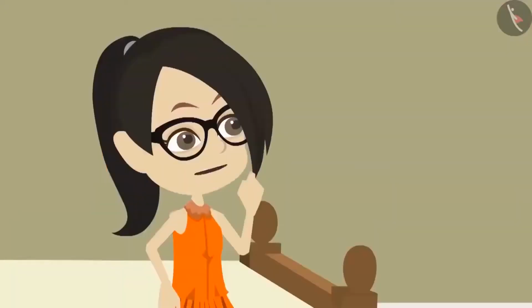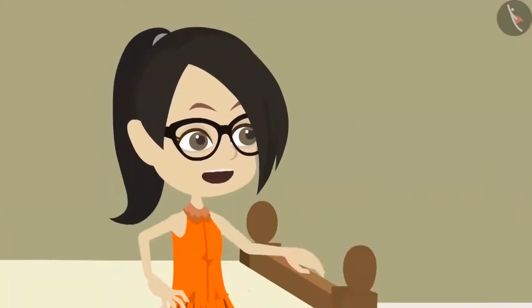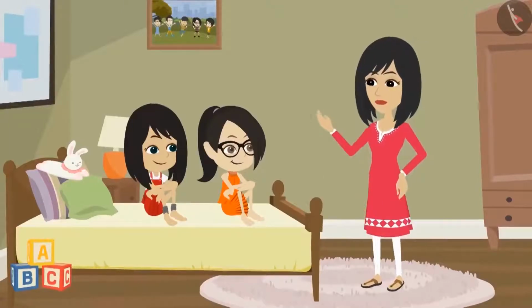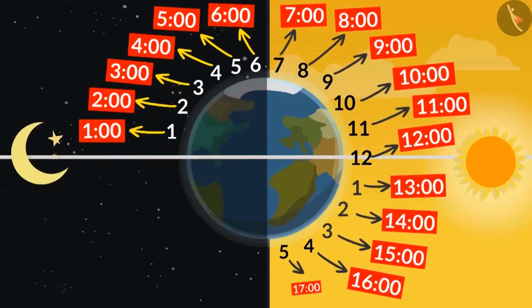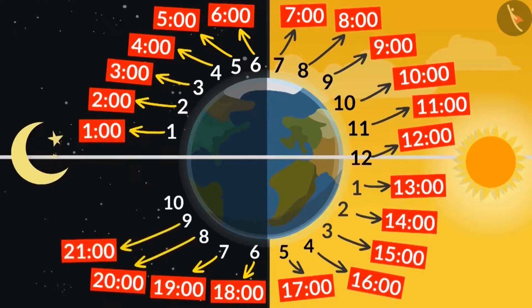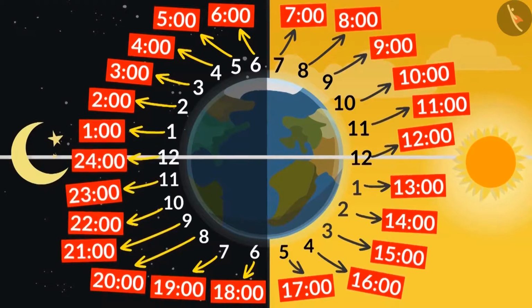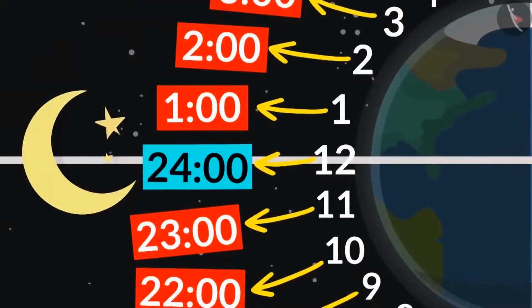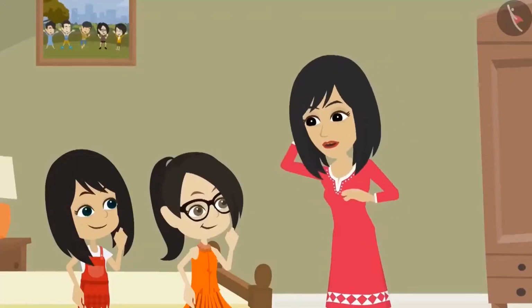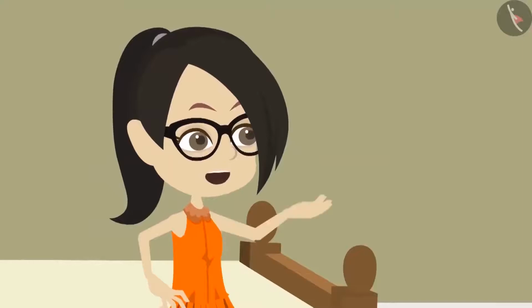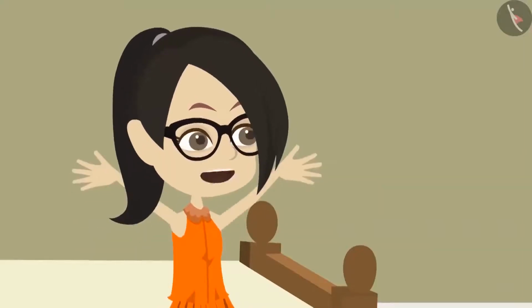Yes, Neha. Then how will we write 12 o'clock at night? Why don't you try it yourself? Okay, if 5 o'clock in the evening is 17, 6 will be 18, 7 will be 19, 20, 21, 22, 23, 24. That is, 12 o'clock at night will be written as 24:00. You found it correctly, Neha. If it is 15 minutes past 12 o'clock at night, then how will we write it?